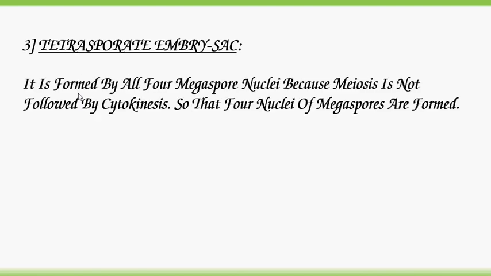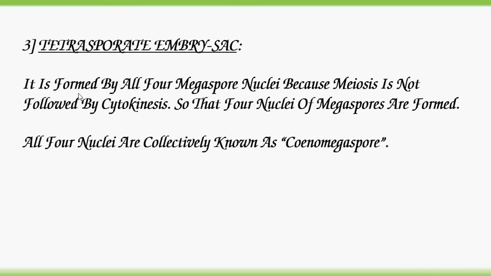It is formed by all 4 megaspore nuclei because meiosis is not followed by cytokinesis. That's why all 4 megaspore nuclei are involved in the formation of the embryo sac. All 4 nuclei are collectively known as coenomegaspore. Example, Lilium.